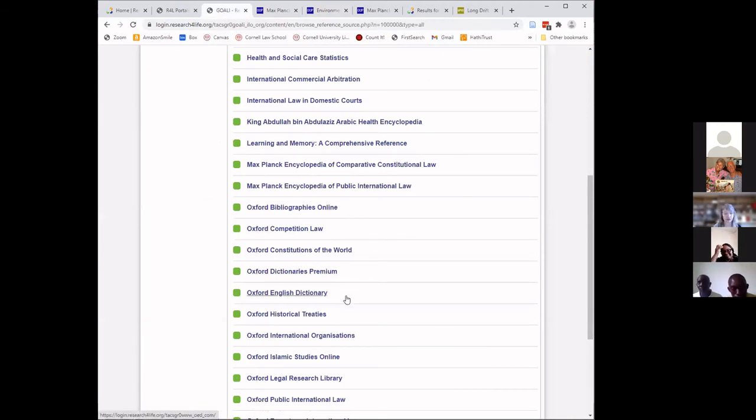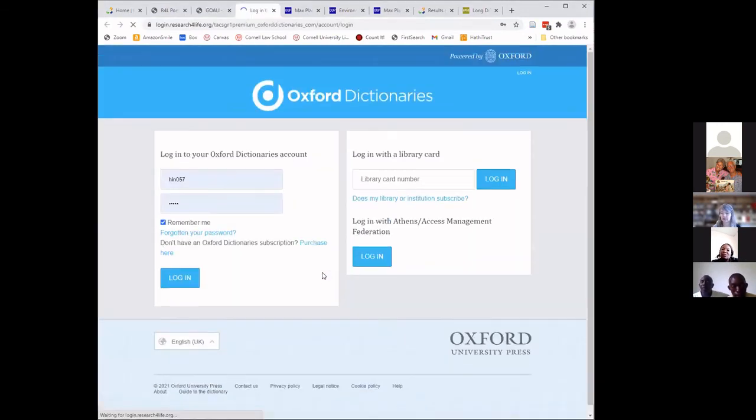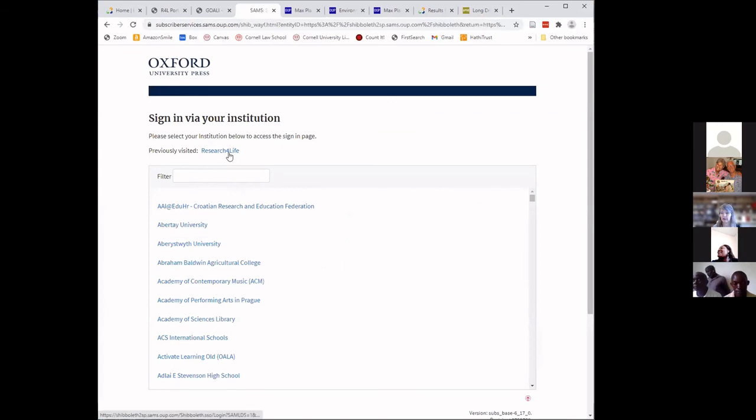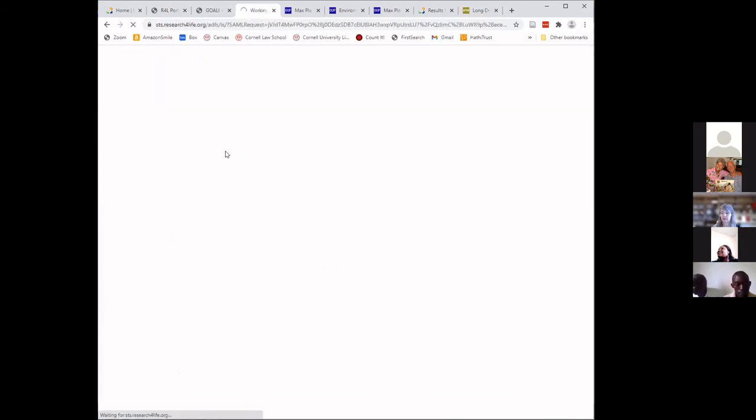The Oxford English Dictionary includes, of course, legal terms, and it's the best English dictionary in the world. And Oxford Dictionaries Premium, I want to show you this because the login technique is a little bit different. Rather than signing in via your institution, you're logging in with Athens Access Management Federation. And there we are again, Research for Life. And specifically, Oxford Dictionaries Premium includes, and we'll see this when the page loads,